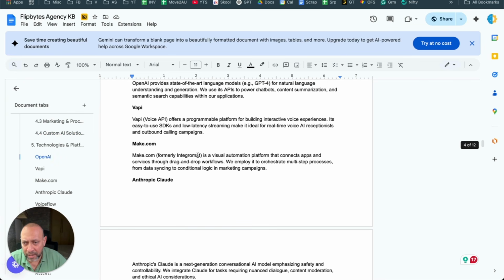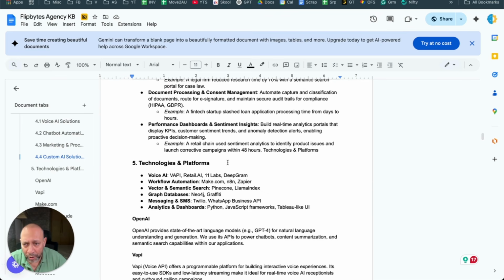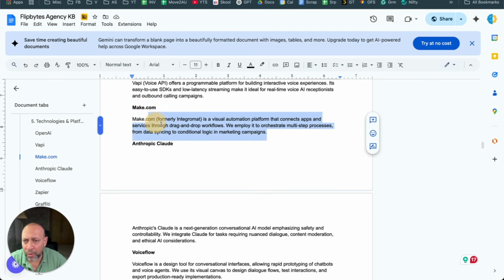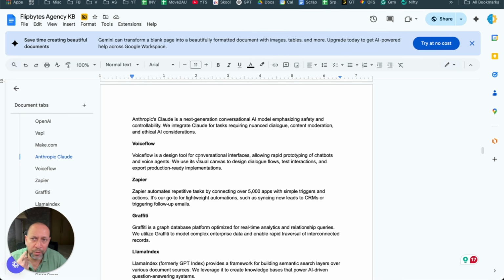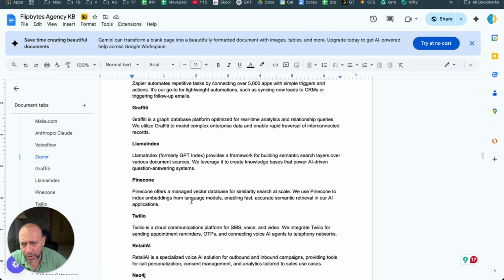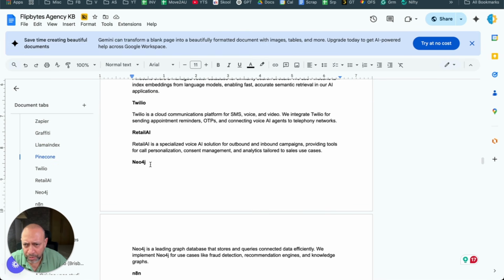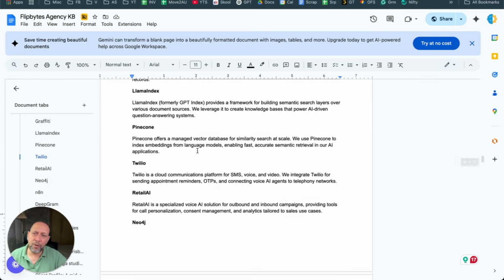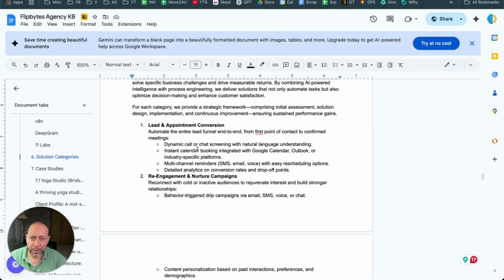Now, in this case, of course, we have what all technologies you work on. So if the user says, okay, do you use make.com as your automation platform, or do you use Zapier, or N8N? What kind of voice AI system do you use? Do you use VoiceFlow? Neo4j is a graph database, which we use. N8N is an automation platform, and so on and so forth, right? So you are mentioning everything out here that the AI should be trained on, because people can ask any question, and they should be answered in the right manner.